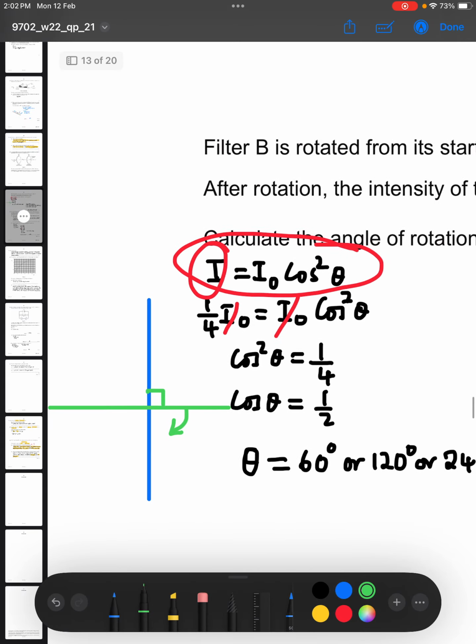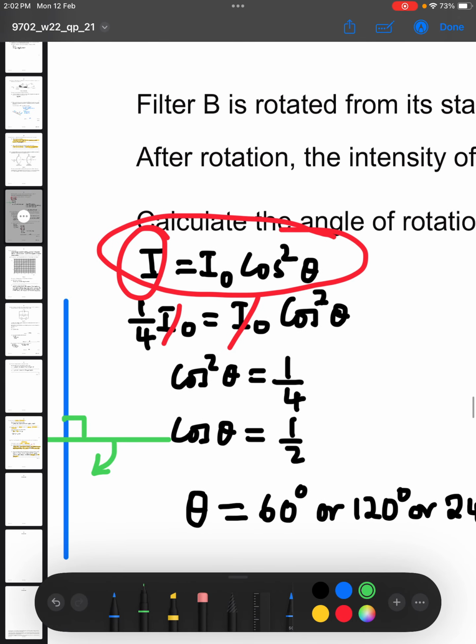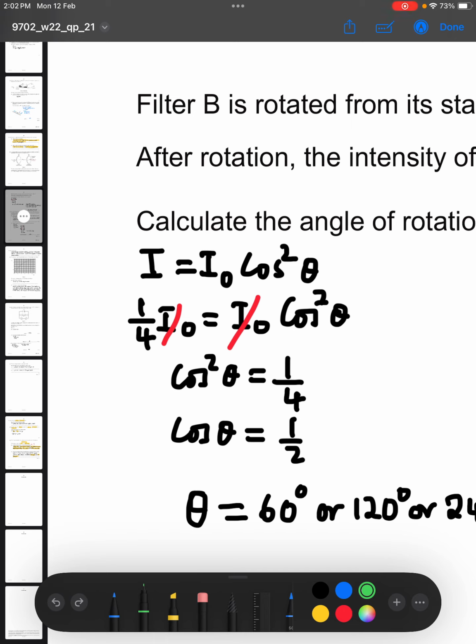So we just want first and foremost to find the angle theta which causes an output intensity of 1/4 I naught. So we say the output intensity is 1/4 I naught, and the input is I naught. We divide both sides, I naught and I naught cancel, and we are left with cos squared theta equals 1/4.